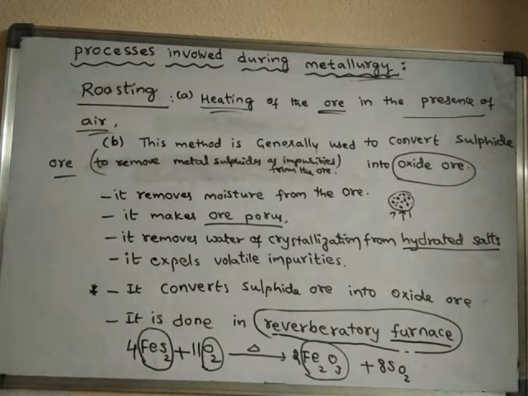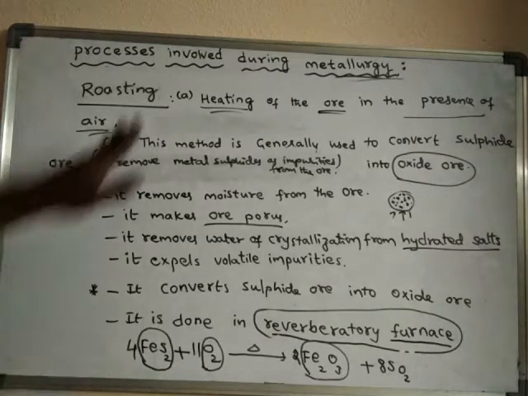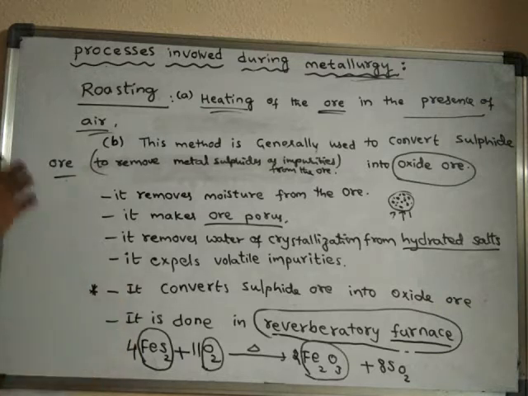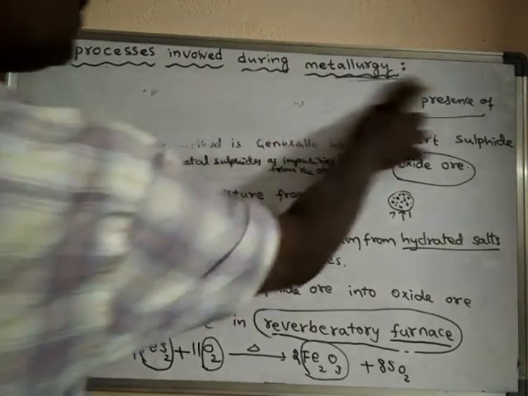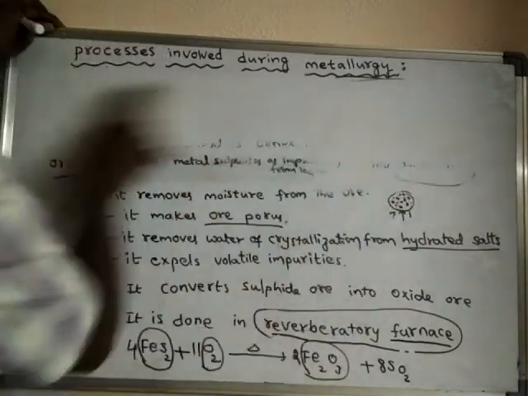Now what is the next process involved? Till now we have seen different processes like dressing of the ore, concentration of the ore, and conversion of the other types of ore into oxide ores. Now the next process is extraction of the metal from the concentrated ore.